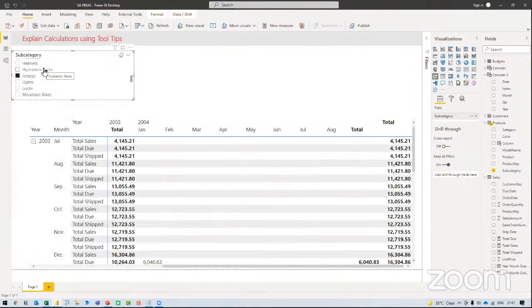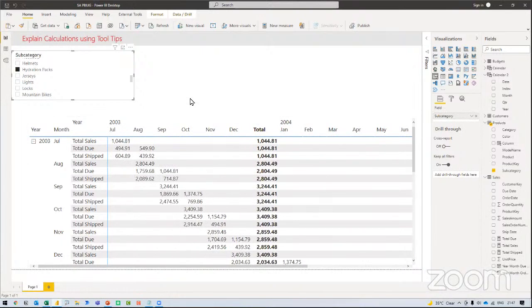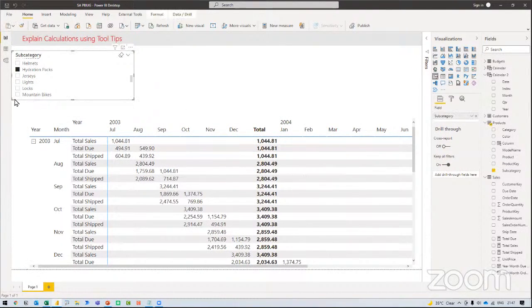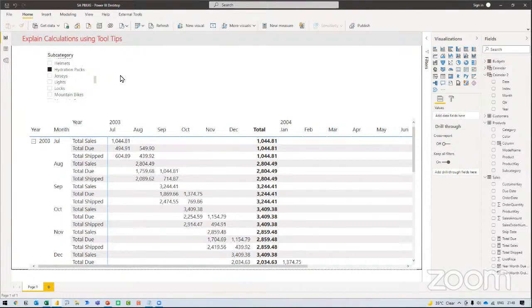Yes, Christian, would it be much better from a usability point of view to name the second calendar the due date calendar and name the columns due month, due year, due quarter? You can actually do that.